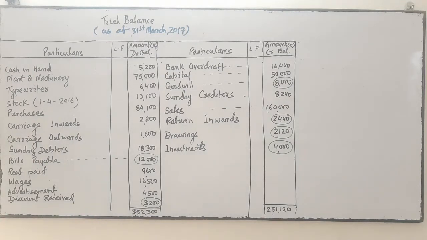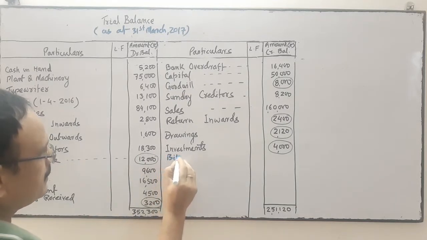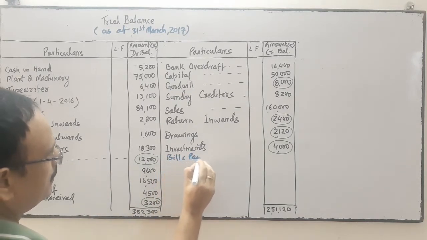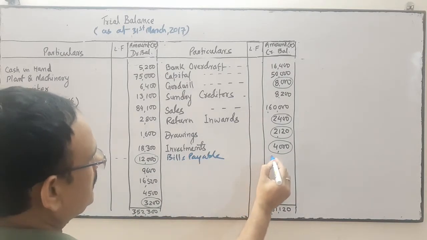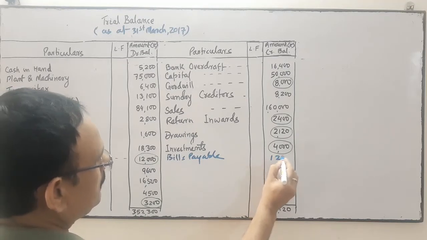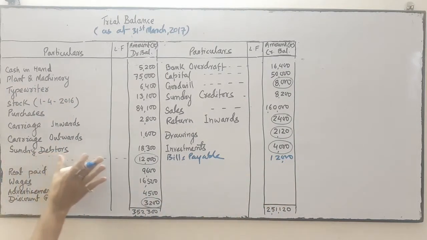Now we have to correct it. So the first correction will be this. I am going to make these corrections. Bills payable, we have to write on this side. Bills payable should be on this side, the credit side, it is 12,000. Bills payable 12,000, credit side. Okay, I am going to erase.